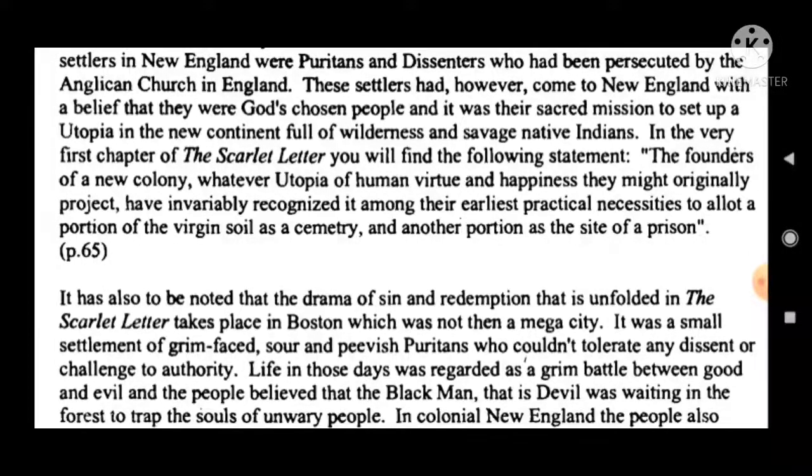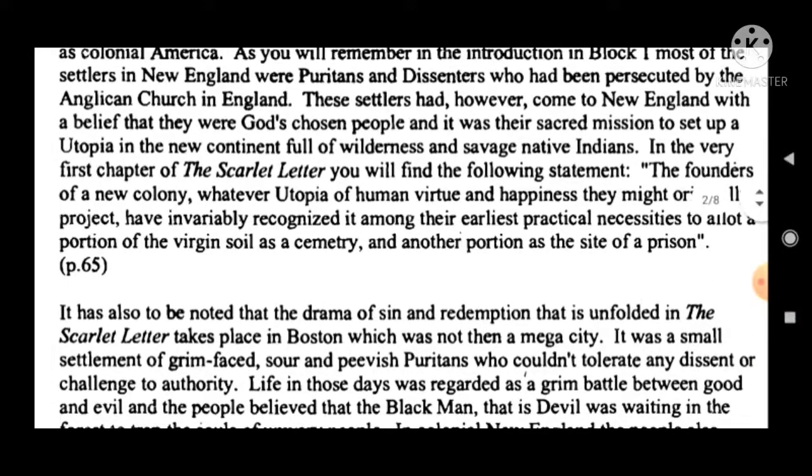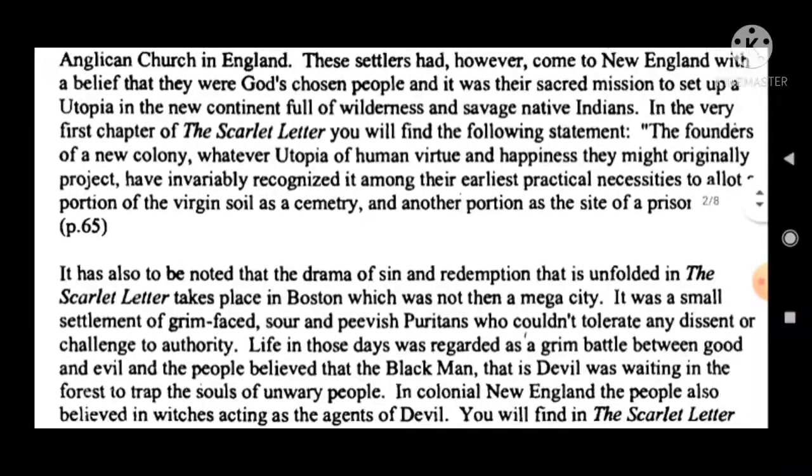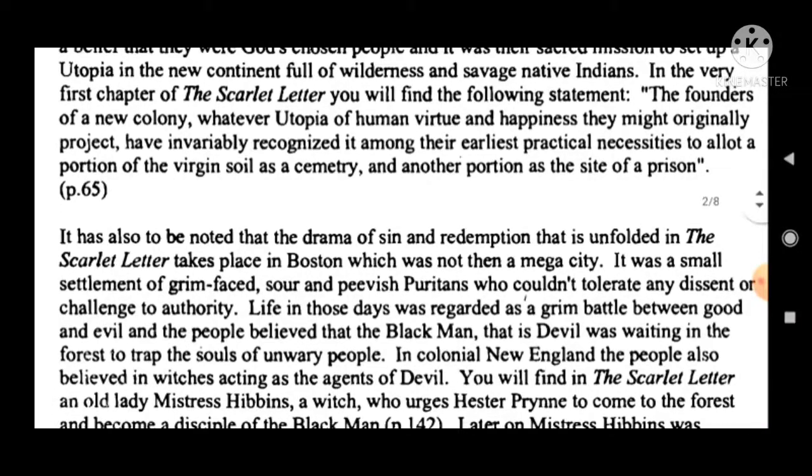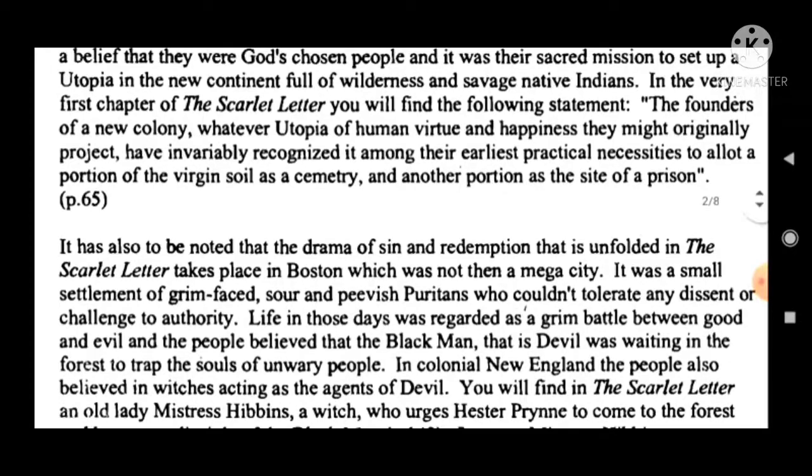Okay, so what is utopia? What do you mean by utopia? Utopia means new things. Okay, the founders of a new colony, whatever utopia of human virtue and happiness they might originally project, have invariably recognized it among their earliest practical necessities to allot a portion of the virgin soil as a cemetery and another portion as the site of a prison. Okay, so here two things are there: one is the virgin soil as a cemetery, and another portion as the site of the prison.